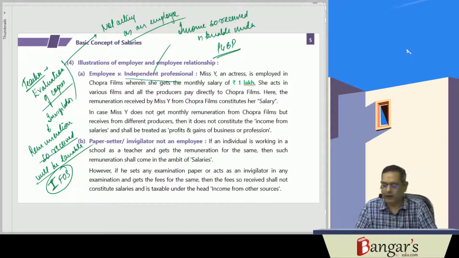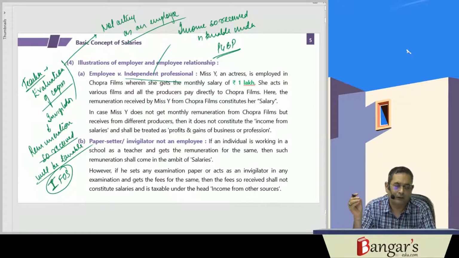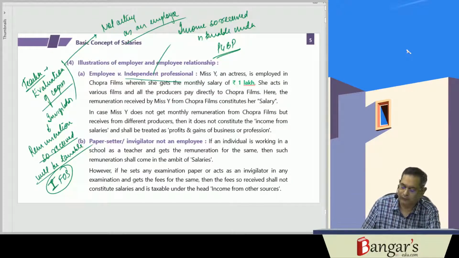It won't be taxable under the salary head. In case this paper setting or evaluation forms part of a service contract of employment, then whatever remuneration is received will be chargeable to tax under the head salaries.